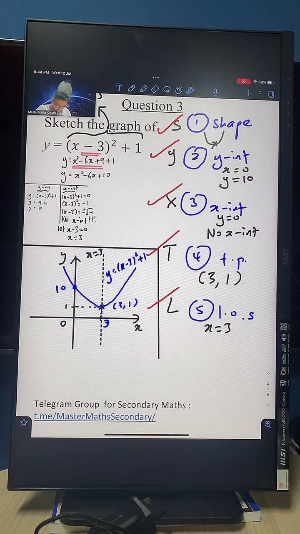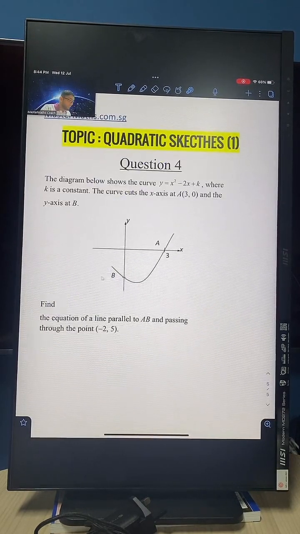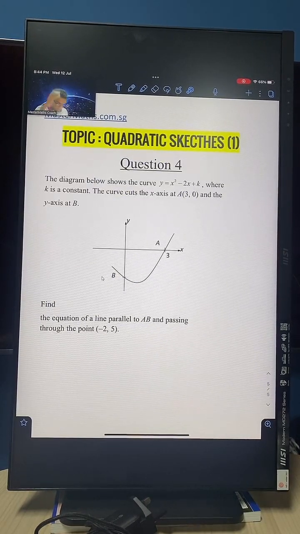Okay guys, we have time for one last question, so let's talk about that now. Okay, now what you can do, you can read this first. Okay, read this question first guys.